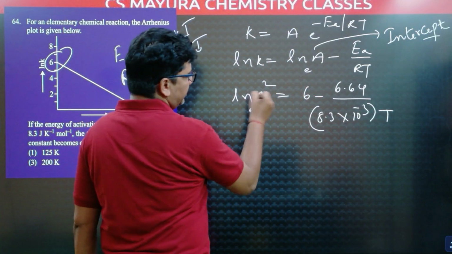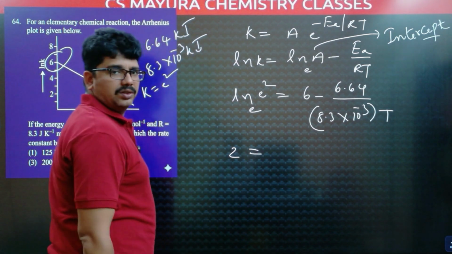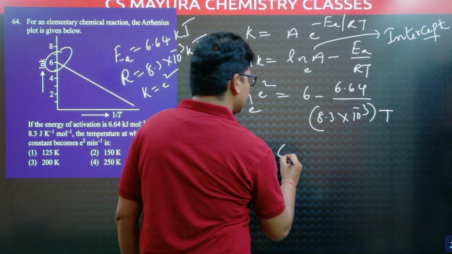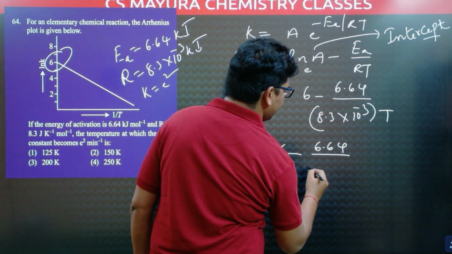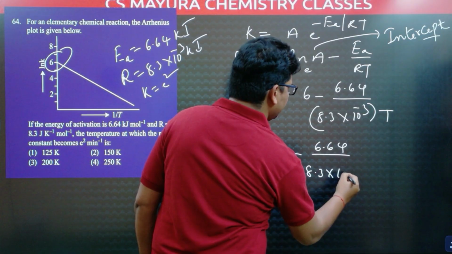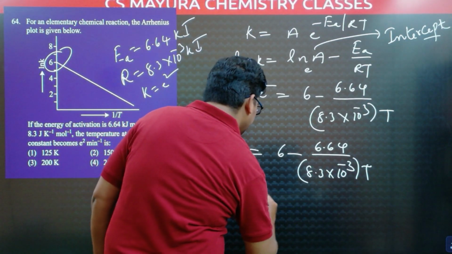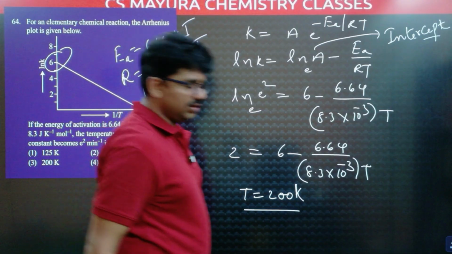Now ln e cancels, so 2 is equal to 6 minus 6.64 by 8.3 into 10 power minus 3 into T. Simplify this, we will get T value 200 kelvins.